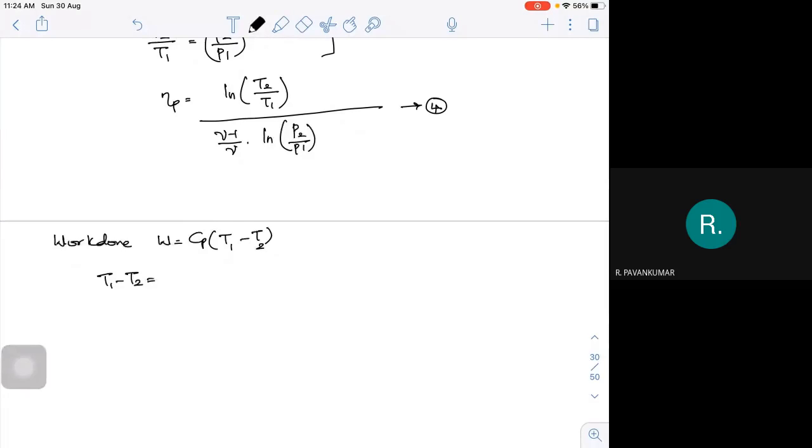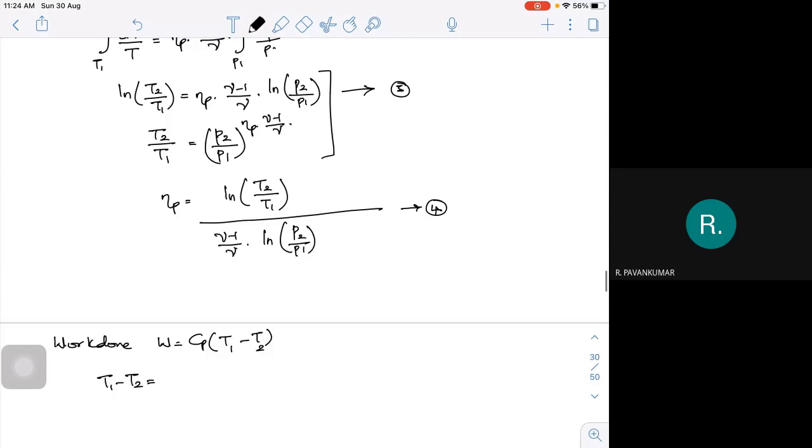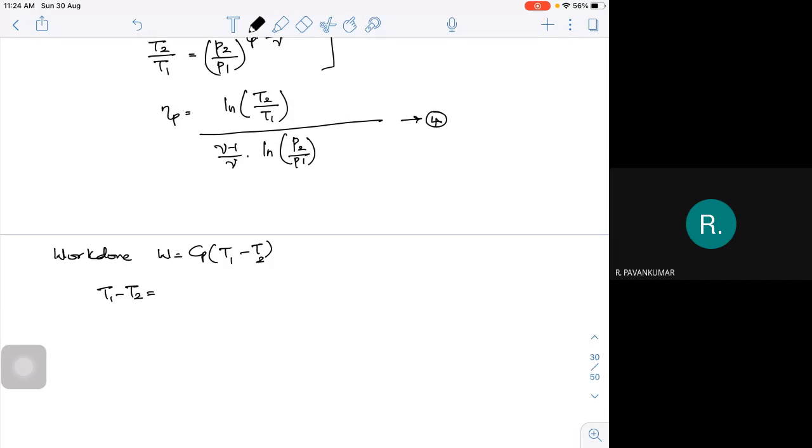If I take T1 outside, this will become T1 into 1 minus T2 by T1, or I can write it as T1 into 1 minus P2 by P1 whole to the power of the polytropic efficiency into gamma minus 1 by gamma.